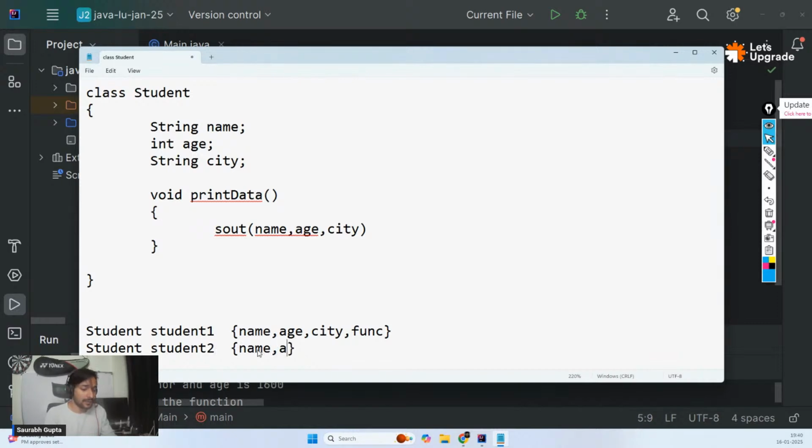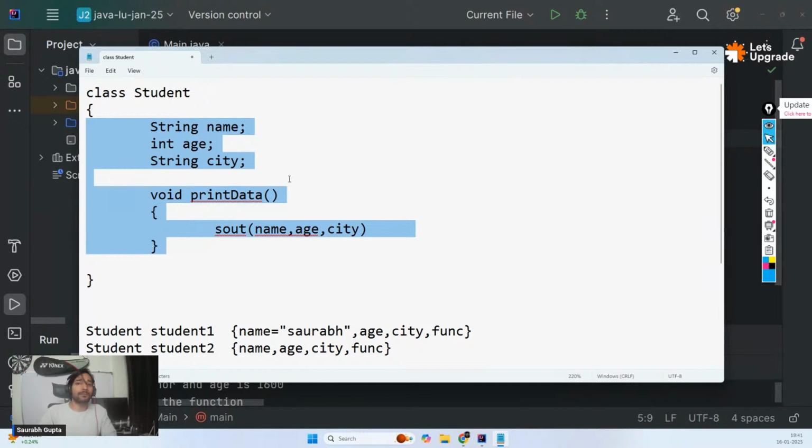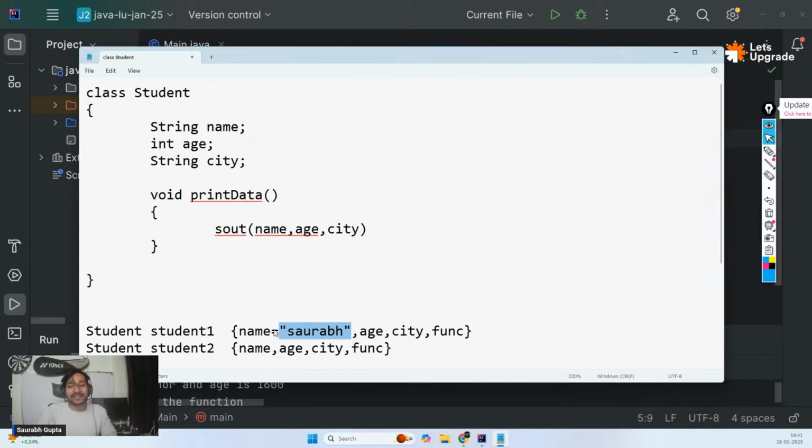Name, age, city, and the function. And if student 1 decides that my name will be Saurabh, it doesn't matter. Student 2's name is still empty, because student 1 did changes in its own name. It doesn't matter to student 2. Even though you're not going to write it, it will look the same, but they will all get their own versions. And guys, that is why classes were created.